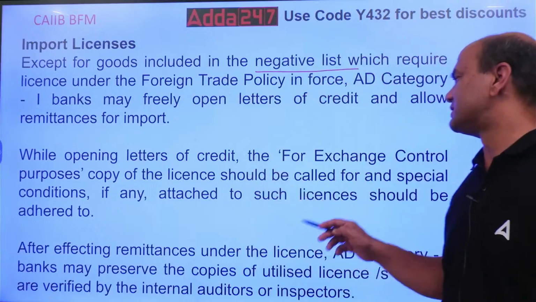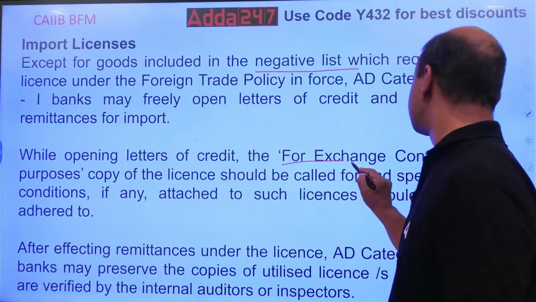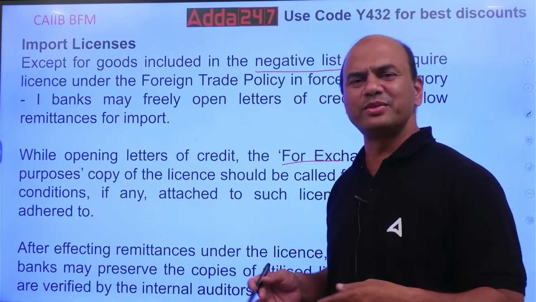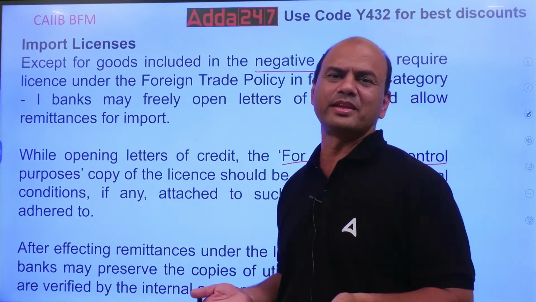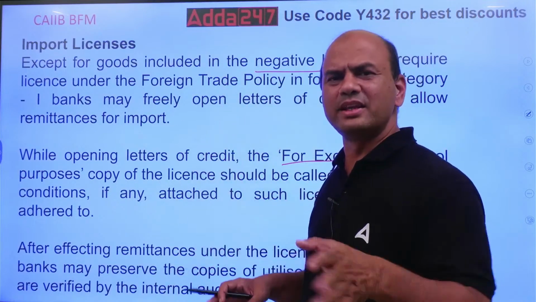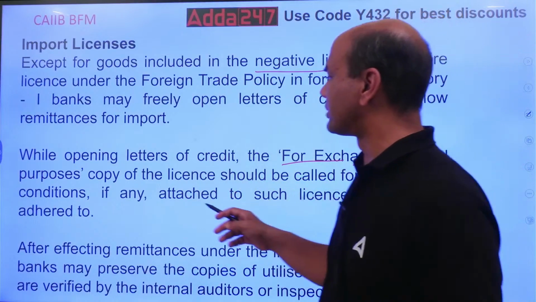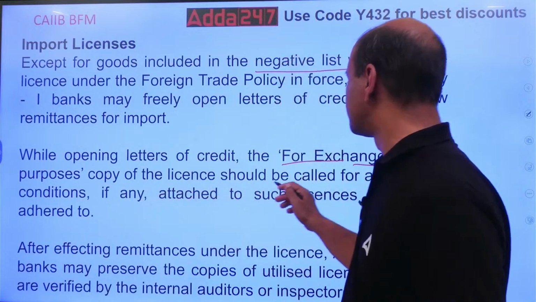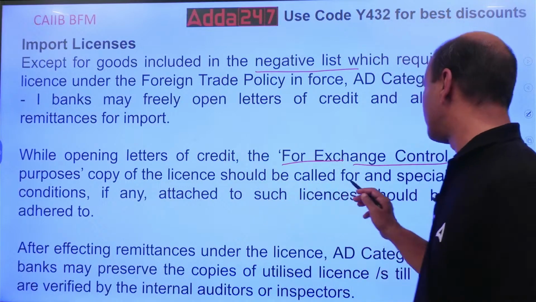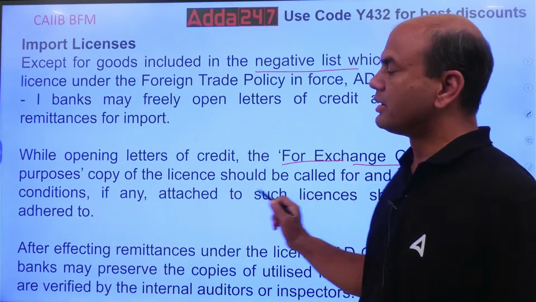While opening the LCs for foreign exchange control purposes only, for foreign exchange control purpose means if it is related to Forex. If it is inland LC within the country you are doing, then what's the problem? Then no master circular, nothing. Simple, inland. So for opening the LC for foreign exchange control purposes, copy of the license should be called for, and special conditions, if any, attached to such license should be adhered to.